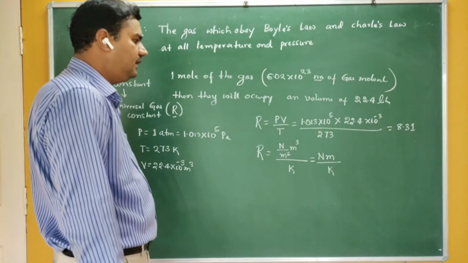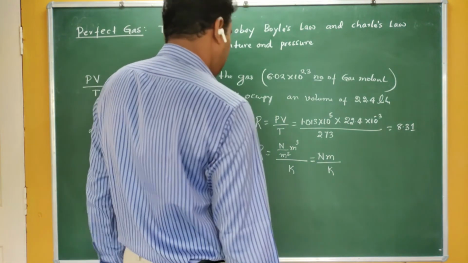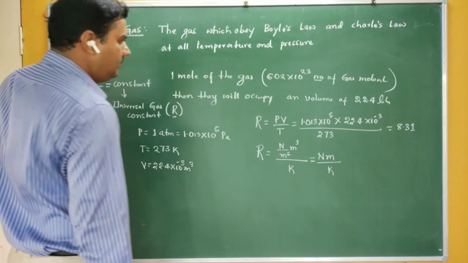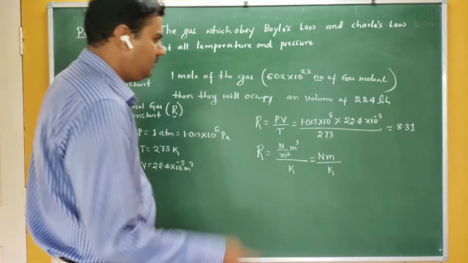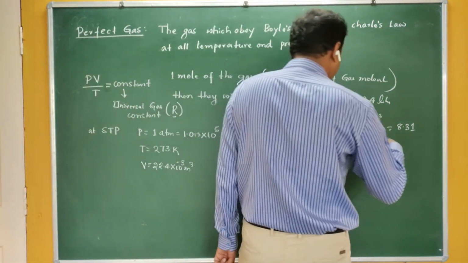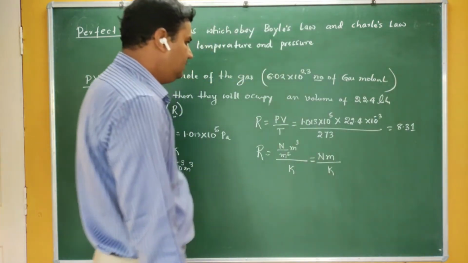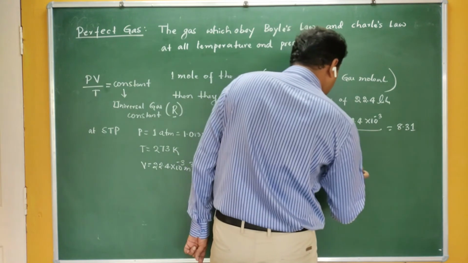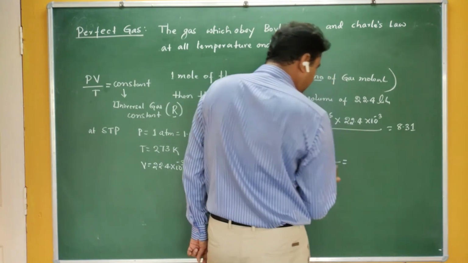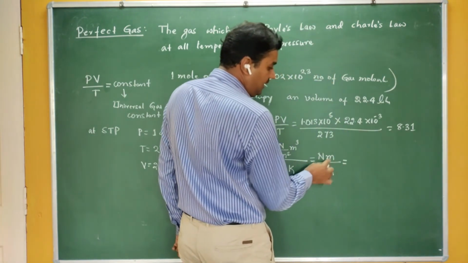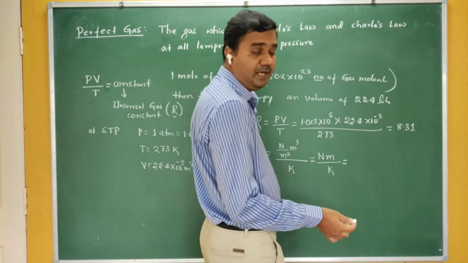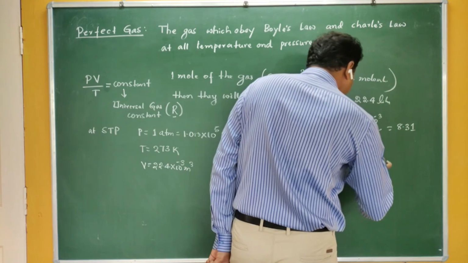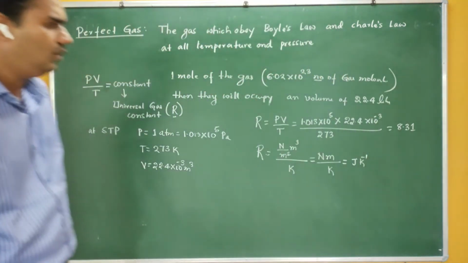That is Newton meter per Kelvin. Now I have applied this only for 1 mole. You can have any number of moles here, 2 moles, 3 moles, but the value of this one remains the same. What is Newton meter? This is force multiplied by distance, and force multiplied by distance is nothing but joule. Therefore, the unit is joule per Kelvin.